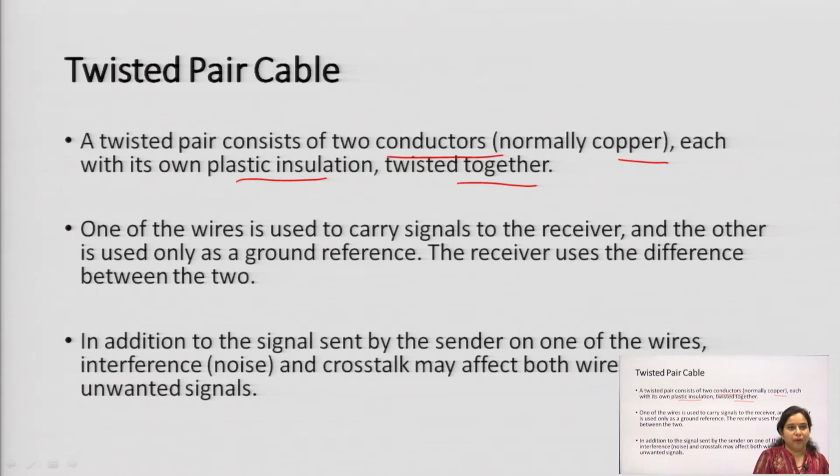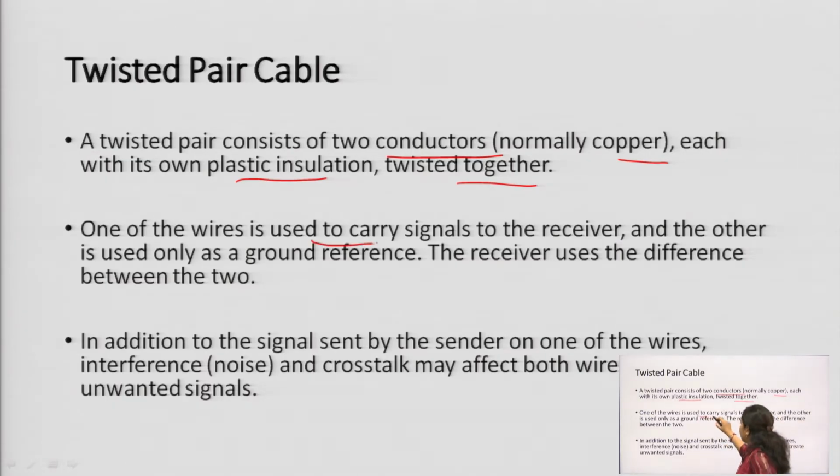This is the simplest kind of construction of a cable, and these were used in earlier days for the transmission of voice signals only, or for transmission of electric signals of very low strength. That is why this twisted pair cable is used.